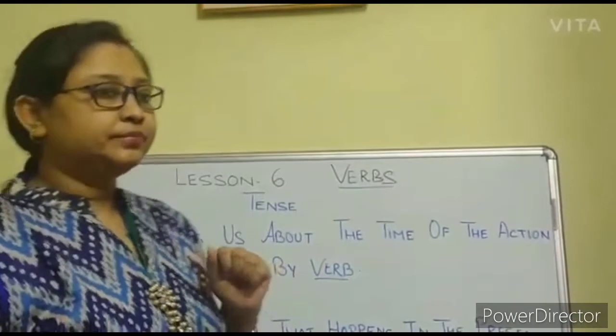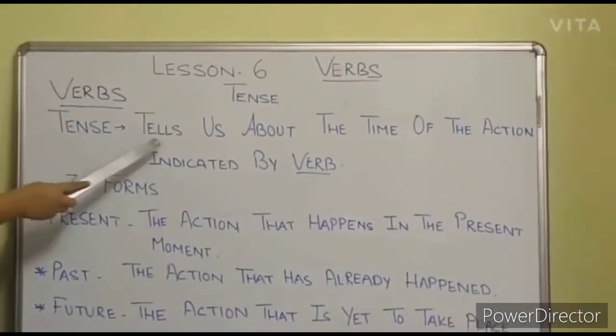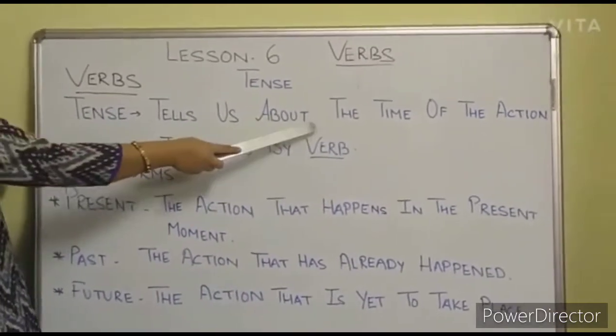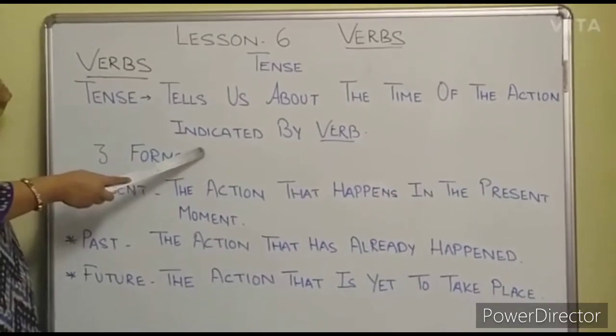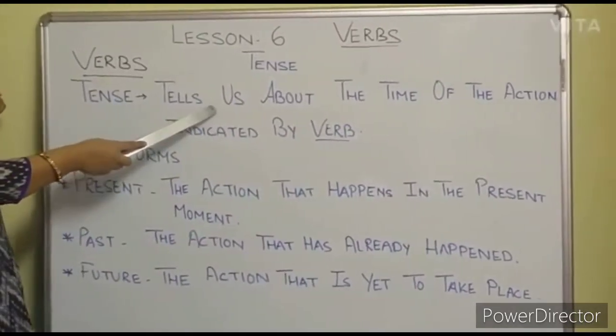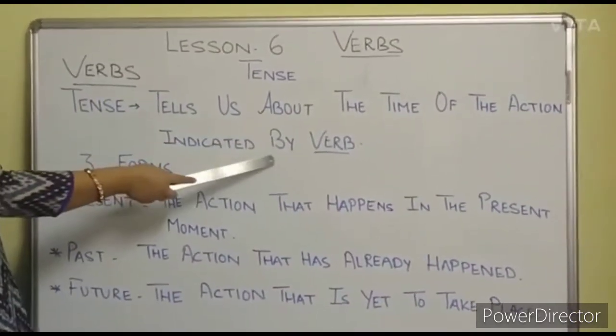Now I have written the definitions. Have a look at the board. I have written the definition of tense as well as the three main forms of the tense, that is simple present, simple past and simple future. Tense tells us about the time of the action indicated by the verb.